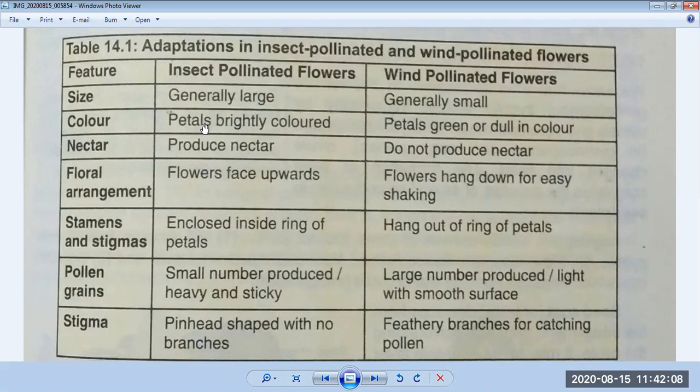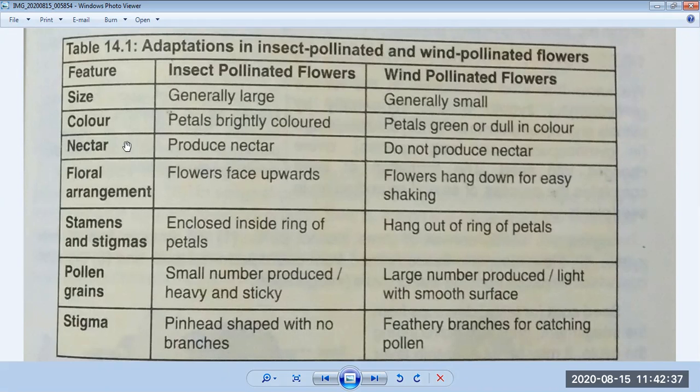Why do they have bright color? Because bright colors attract the insects. So insect pollinated flowers should have brightly colored petals, and wind pollinated flowers are green, because here pollens are transferred by wind, so their petals should be only green or in dull colors. But if it is an insect pollinated flower, its petals should be in bright colors.